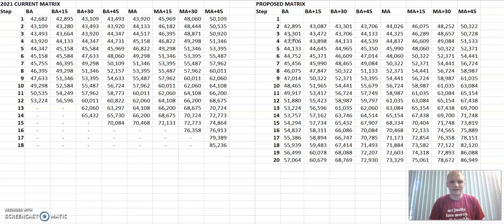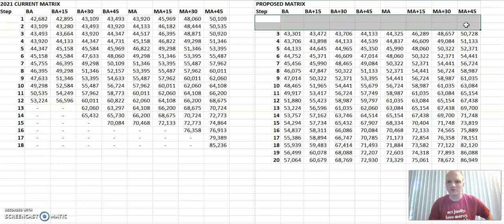We now realize that people who were going from step 1 on the current matrix to step 2 on the new matrix were not seeing a reasonable increase. And since we had added steps 19 and 20 to the matrix, we decided to eliminate steps 1 and 2 altogether. In doing this, it actually helped increase the base salary as well.